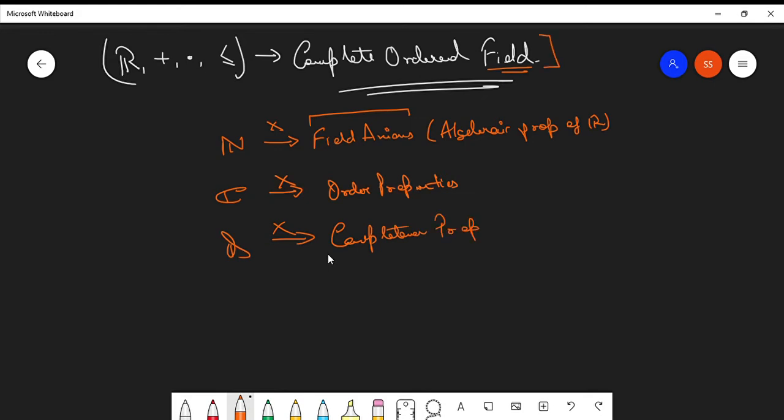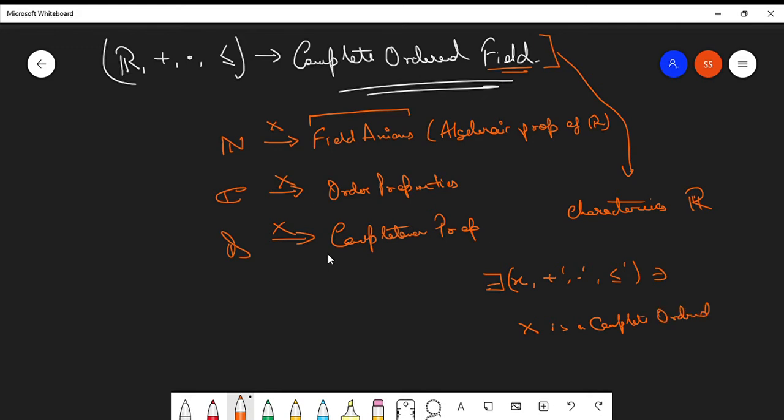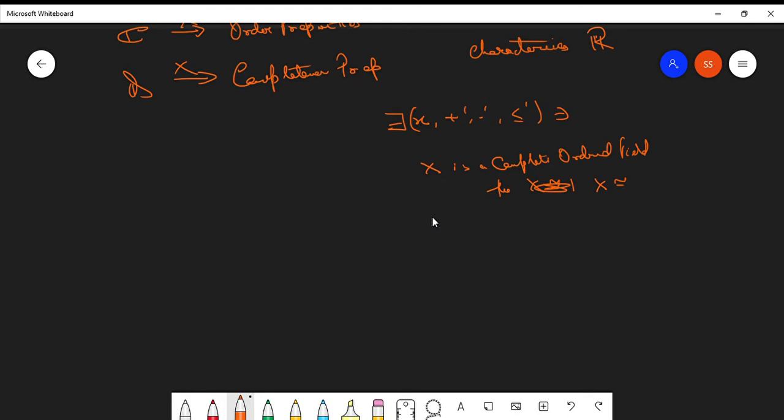So this collective property characterizes R. Characterizes R means, if there exists some algebraic structure X, with plus, dot and a partial order of this form, such that X is a complete ordered field, then X is isomorphic to R. There exists an isomorphism between X and R.